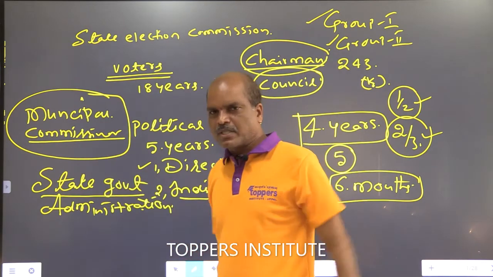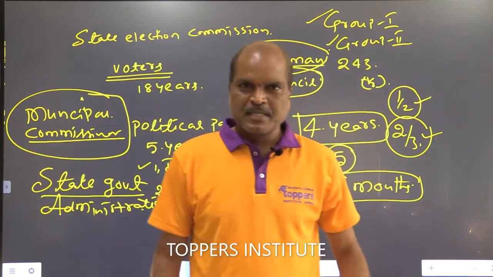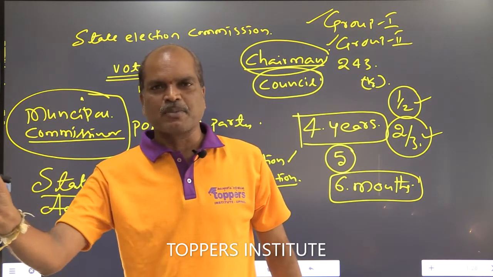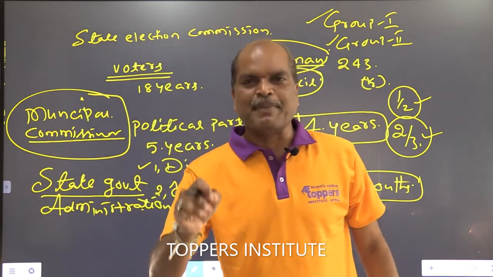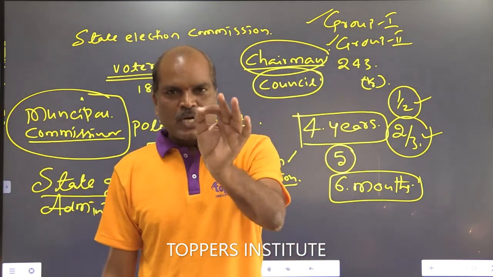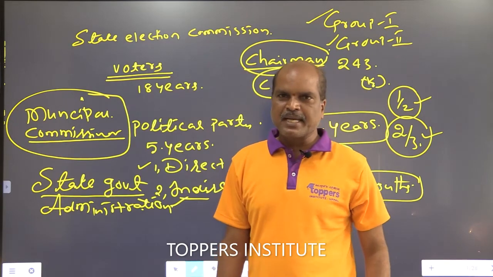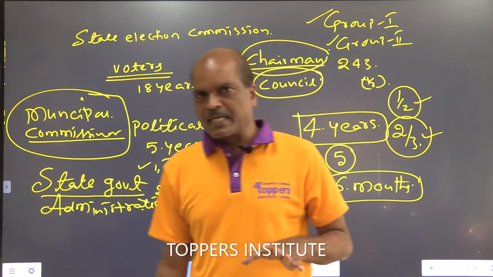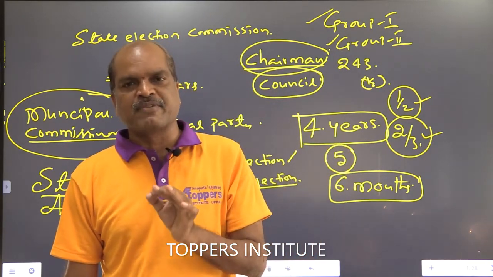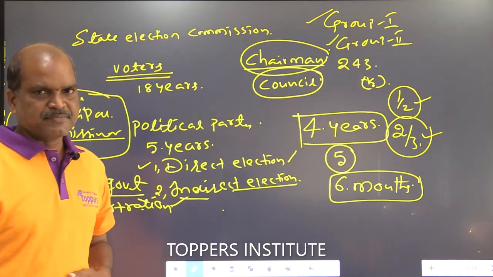Whether the administration is good, that credibility goes to the municipal commissioner. Suppose the administration is not good, the worst administration is going on in such and such municipality, the respective municipal commissioner is responsible to the state government and the municipality regarding only administration. So 100% absolutely the municipal commissioner is responsible to the state government as well as the municipality regarding administration. You remember this one.